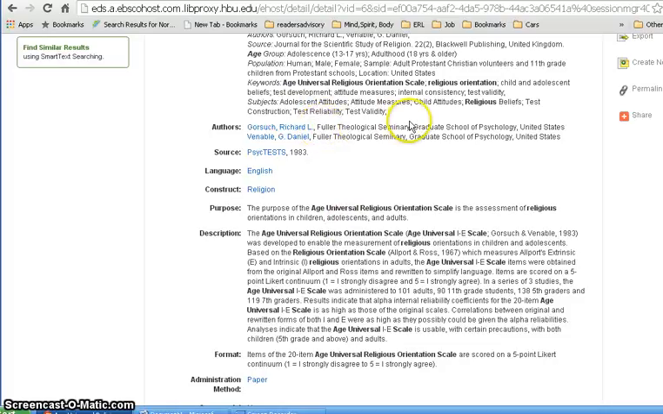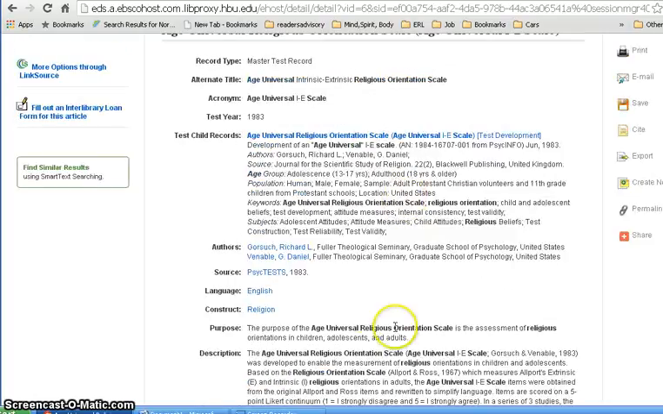from Fuller Theological Seminary. This is interesting. They're Graduate School of Psychology. I guess students are either professors there, I'm not sure. Anyway, at that point, this is back in 1983. I'm sure things have changed since then.